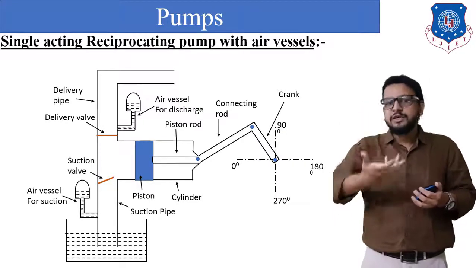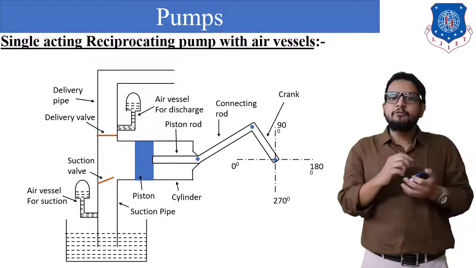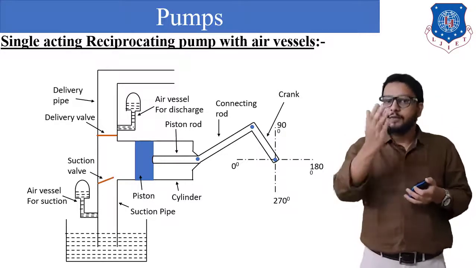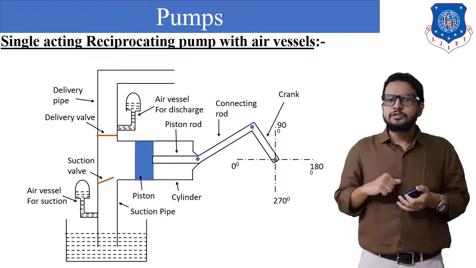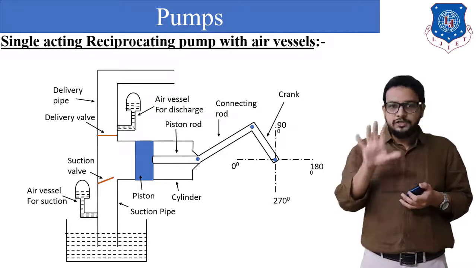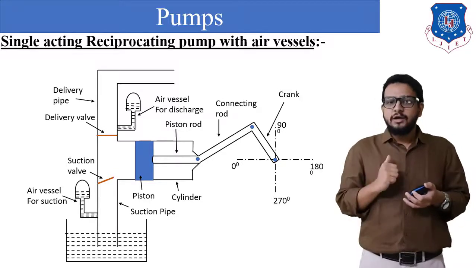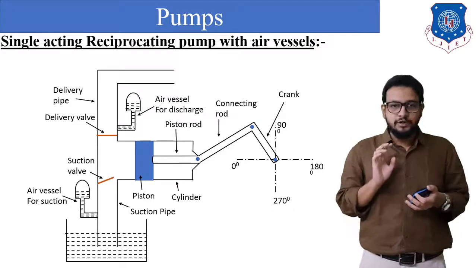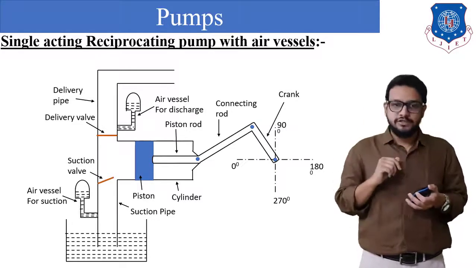So can we make such an arrangement in which even during the suction stroke on the left side of the piston, we can deliver water to the delivery tank? Yes. So how? By making use of this air chamber. Let us understand how it's going to operate. The remaining construction is going to remain the same, the addition is that on the suction pipe, as you can see, an air vessel is provided. On top of the air vessel, there will be compressed air present, in both the air vessels, one on the delivery side as well as on the suction side.